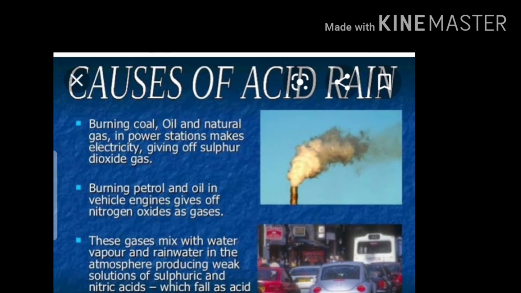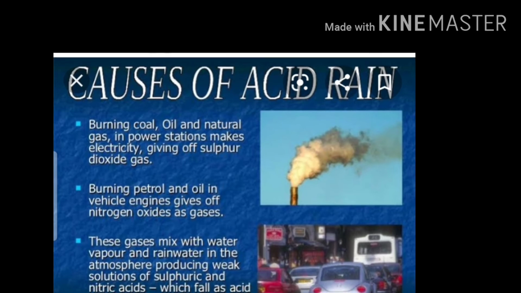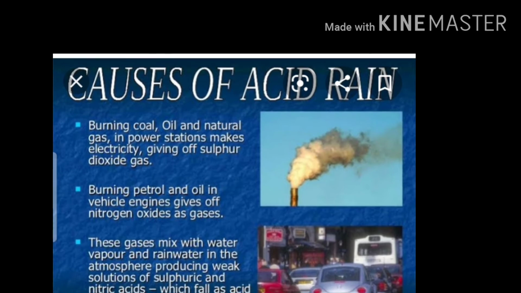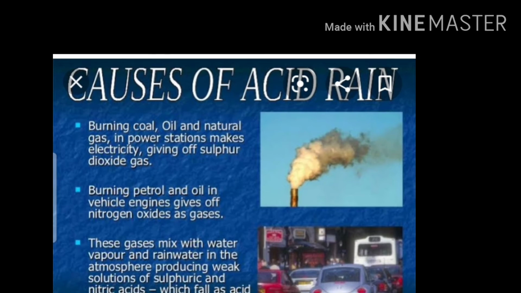Burning petrol and oil in vehicle engines gives off nitrogen oxide gases, and these gases mix with water vapor and rainwater in the atmosphere, producing weak solutions of sulfuric and nitric acid, which fall as acid rain.